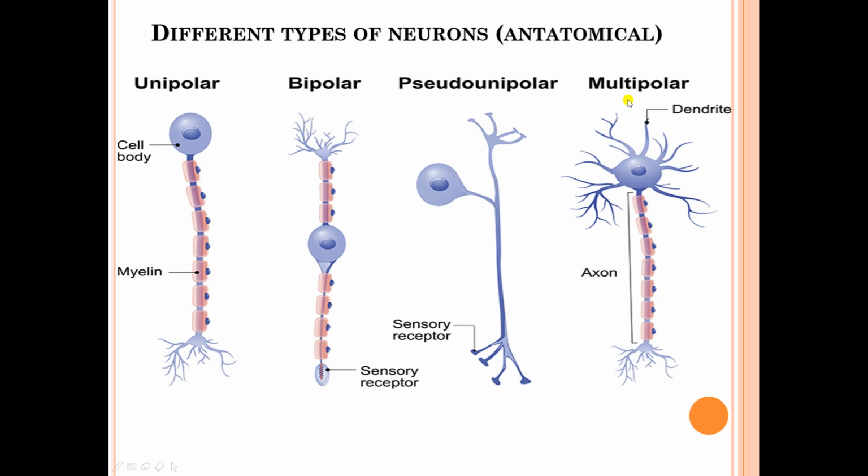The fourth category is the multipolar neuron, and it is the most developed type of neuron. These types of neurons have many dendrites on one side. They can receive a lot of information from these sides, and they can send impulses in these directions. They have an axon, which is covered by myelin sheath, and this axon terminates into many branches to pass the message to the other neurons.